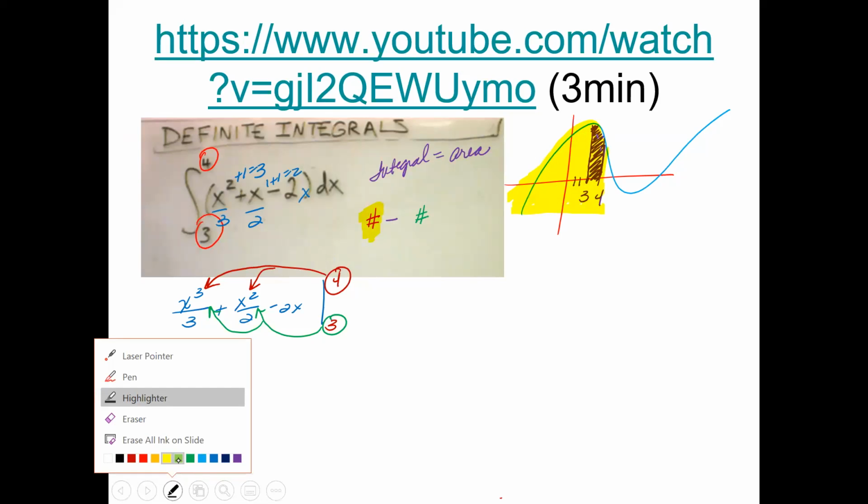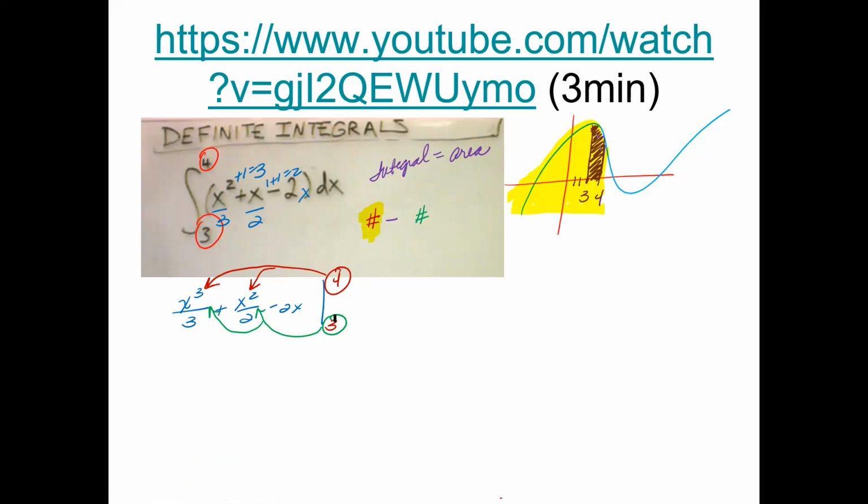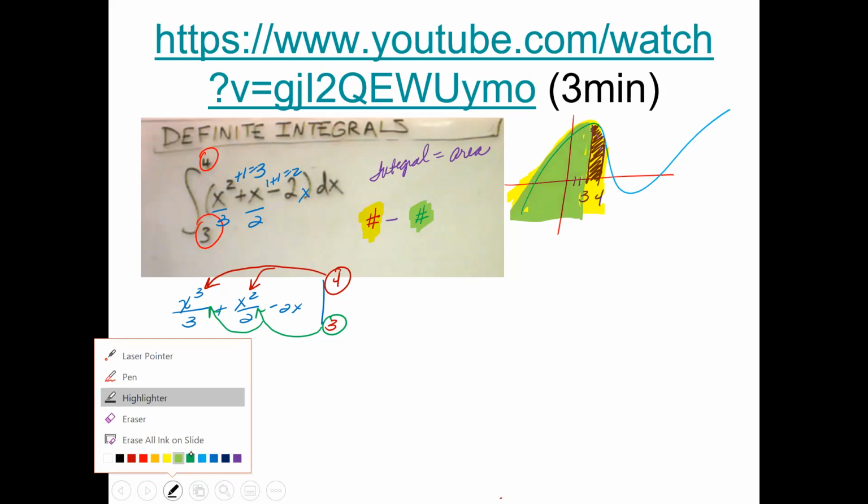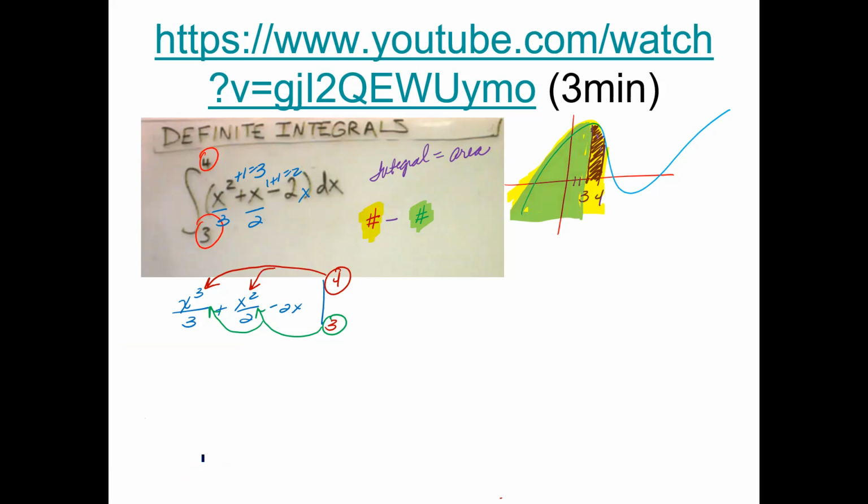Now, when you plug in the 3, which is this part right here, you're finding the area of everything from the left side up to the 3. So this green area. So what happens if you subtract the green area from the yellow area? Well, then that should give you just this tiny little piece, which is this blue area.